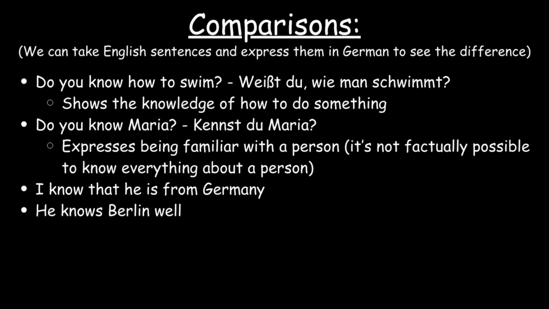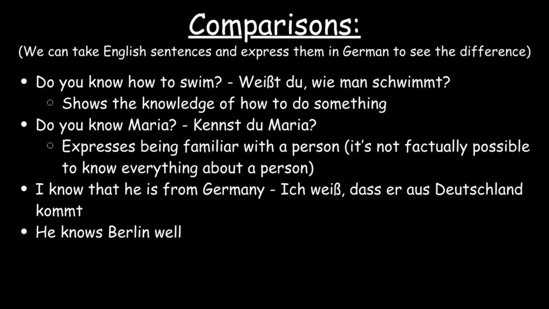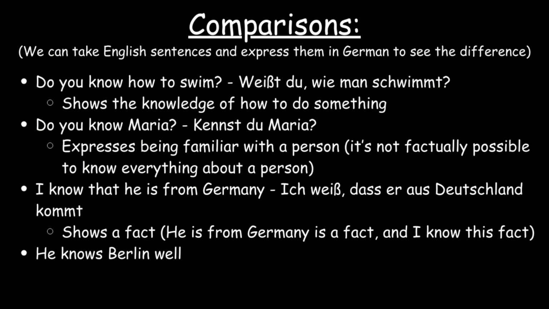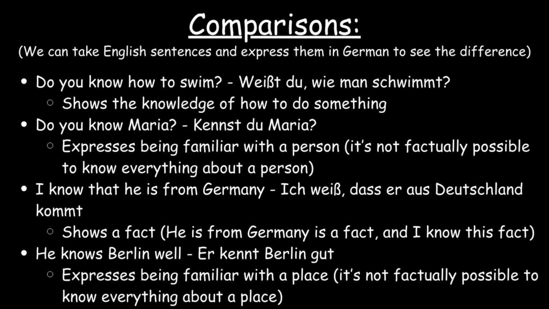Ich weiß, dass aus Deutschland kommt. This phrase uses wissen because it shows a fact. He is from Germany is a fact, and I know that he is from Germany. Therefore, it's a factual statement that uses wissen. Kennt Berlin gut. This phrase uses kennen because it shows being familiar with a place, and not so much knowing everything about the place. This is how wissen and kennen work in German, yet more concepts need to be known.